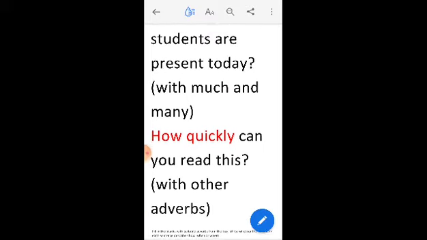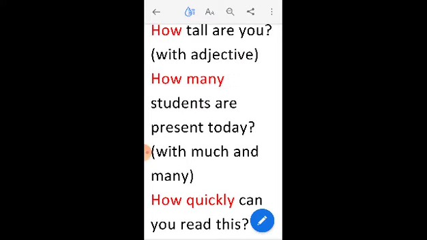So this was all about the kinds of adverbs. Hope you have understood the kinds of adverbs. Please refer to the notes once again and then try to solve the given worksheet.